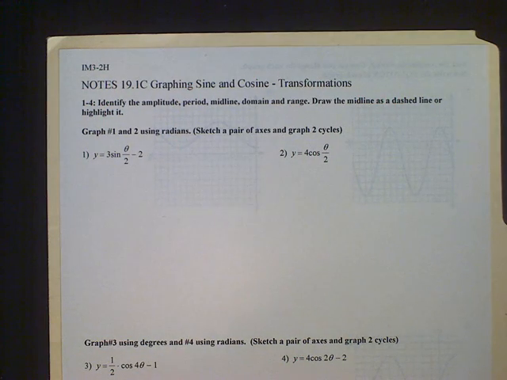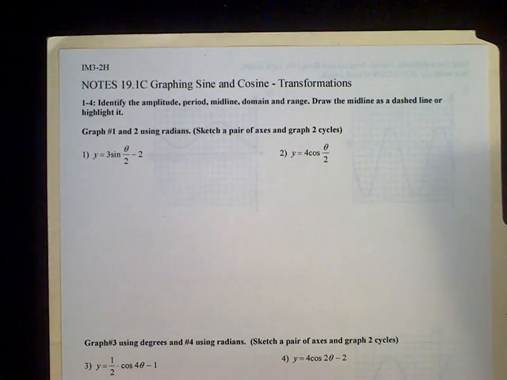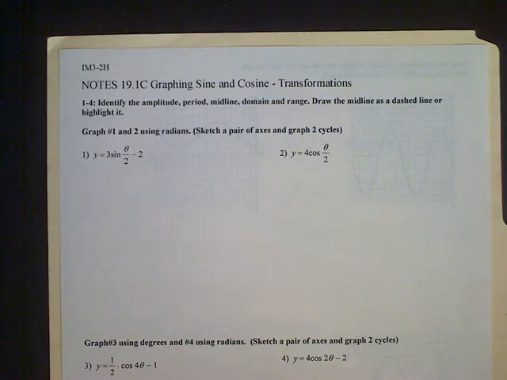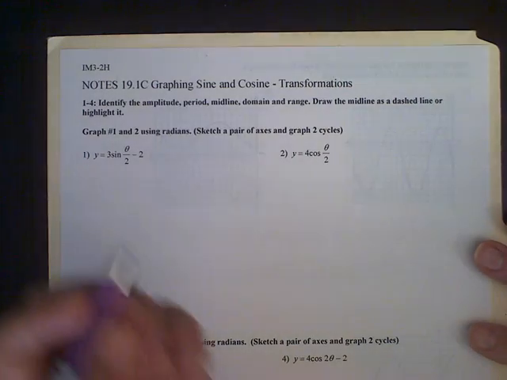Okay, so today we're going to look at graphing some more sine and cosine functions, and graphing some that have transformations that translate them up or down from that midline of y equals 0. We're also going to have some where the amplitude is still a positive number, but the graph is basically a reflection because the a value is negative. So we'll look at some of those. Let's go ahead and get started.